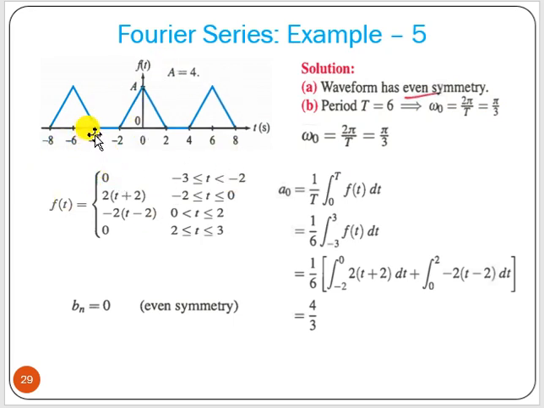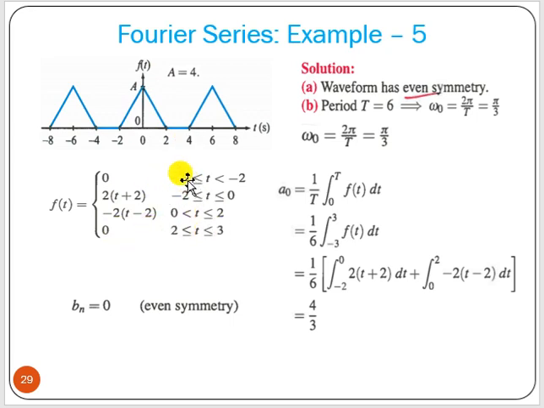From minus 3 to minus 2 it is 0. From minus 2 to 0 it is 2 into (t plus 2), here A equal to 4, this magnitude is 4. From 0 to 2 it is minus 2t minus 2, and from 2 to 3 it is 0.